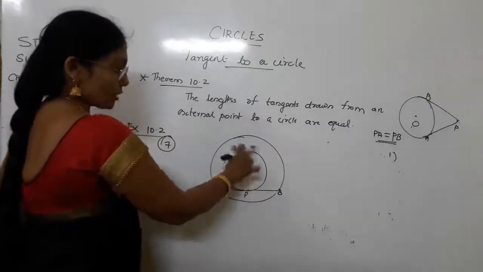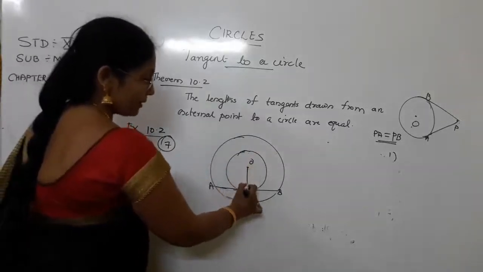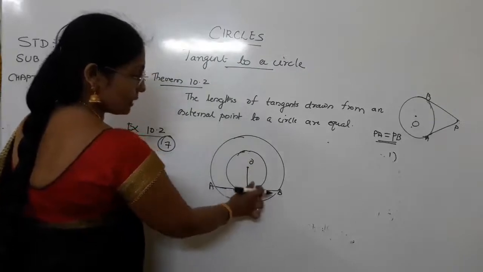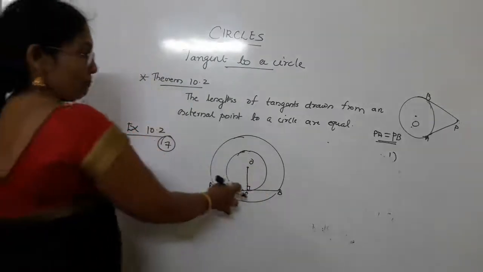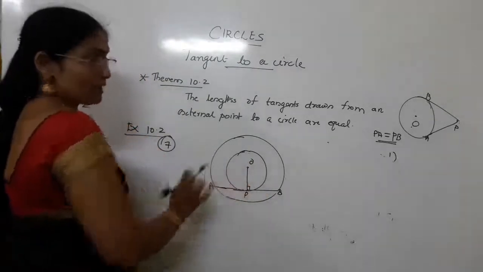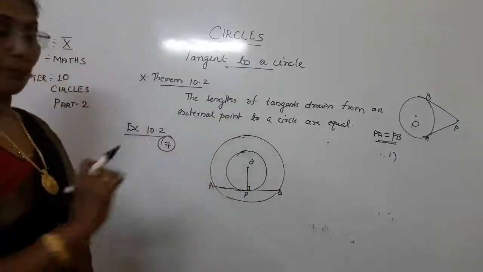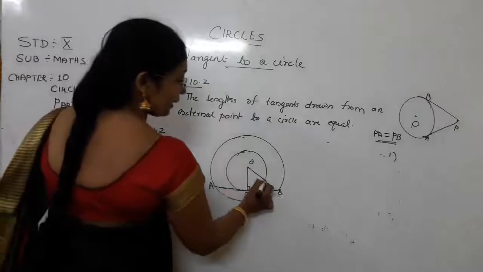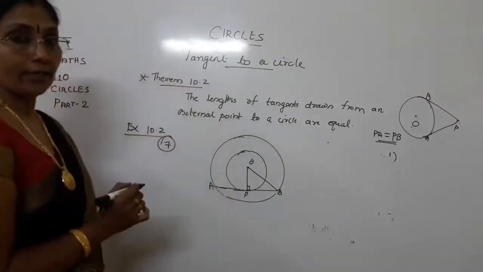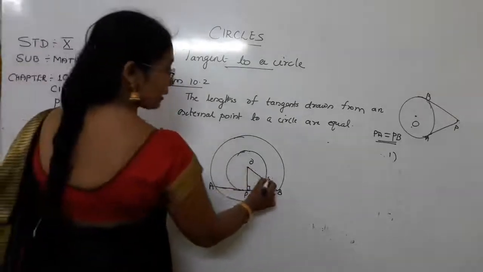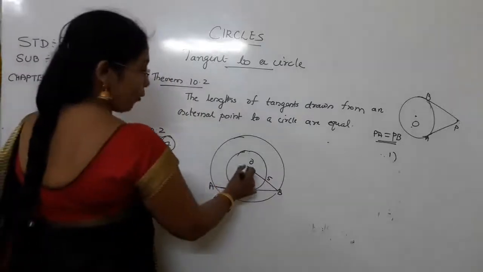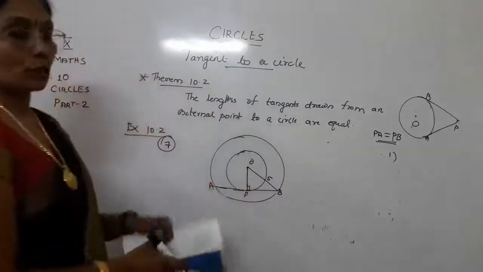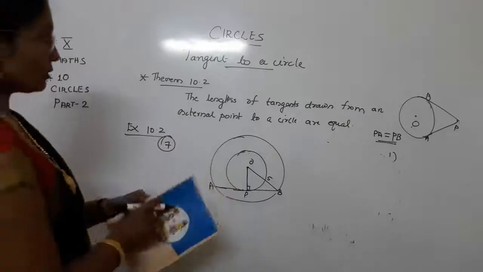So here two concentric circles are given, and obviously this is a tangent. P is the point of contact. So angle OPB will be equal to how much? 90 degrees. And OB is the radius of the bigger circle, that means 5 cm. And OP is the radius of the smaller circle, that means it is equal to 3 cm.